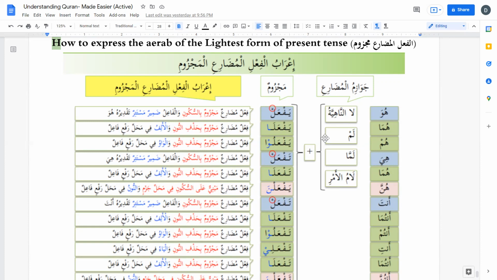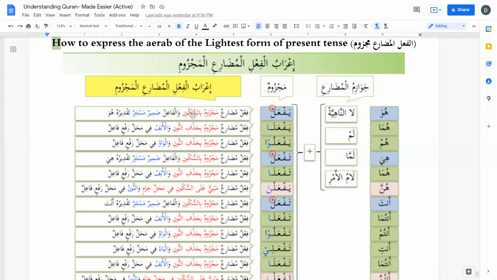Remember, in the very beginning we learned that there are 3 types of af'al: fi'l madi, fi'l mudari, and then commanding and forbidding. So la nahiya comes under forbidding. Okay, now the majzoom form, the lightest form of present tense.